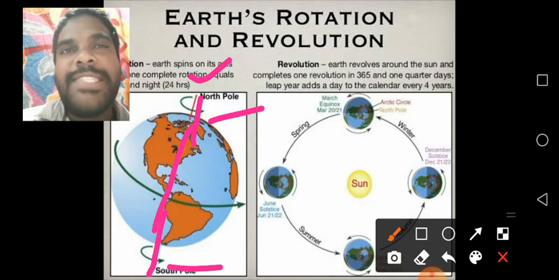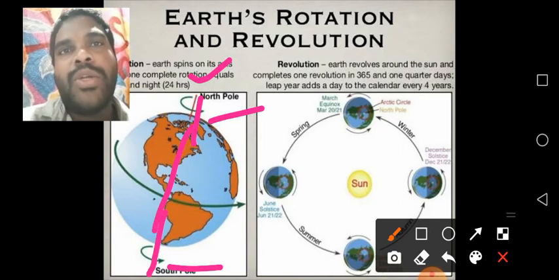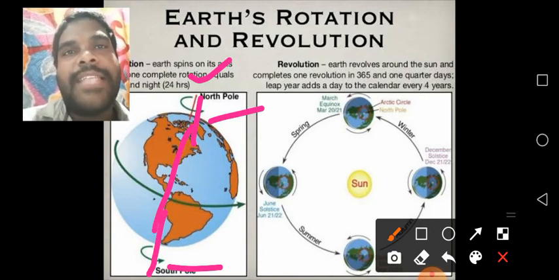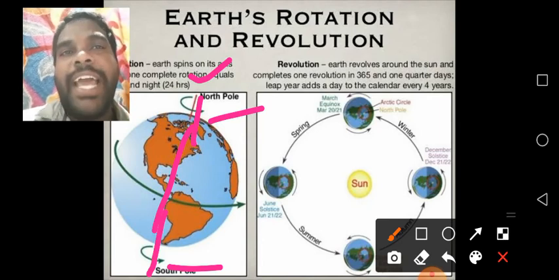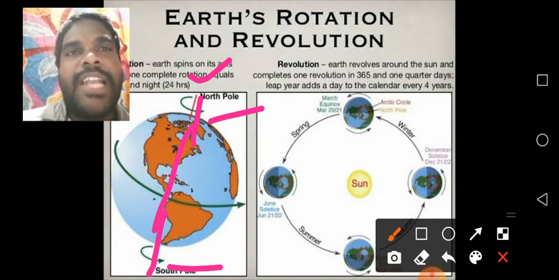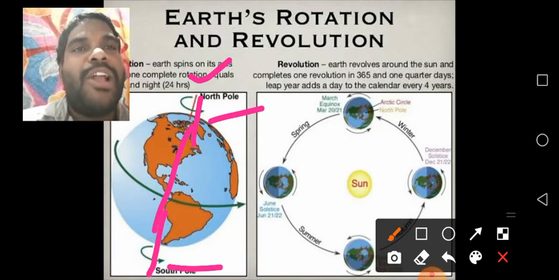It causes days and nights. Rotation of the earth causes days and night. Due to the shape of the earth, only half of the earth receives the sunlight. The part receiving the sunlight has day, and the part away from the sun has night. Understand, children?